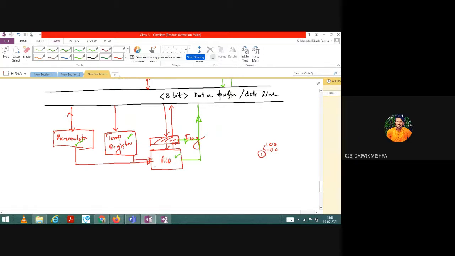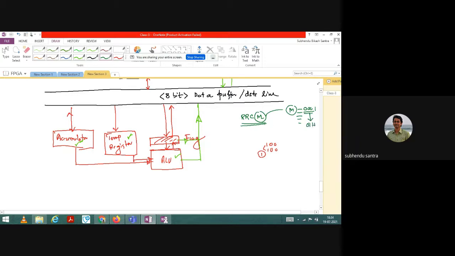Okay, one second. Can someone tell me, suppose what will we write, suppose RRC M, do you know what is the meaning of that? Rotate right with carry. M stands for a fictitious memory, that memory or temporary register, and that temporary register is by default storing some address, let us say 0001, and at that address the data stored, let us say 01H.